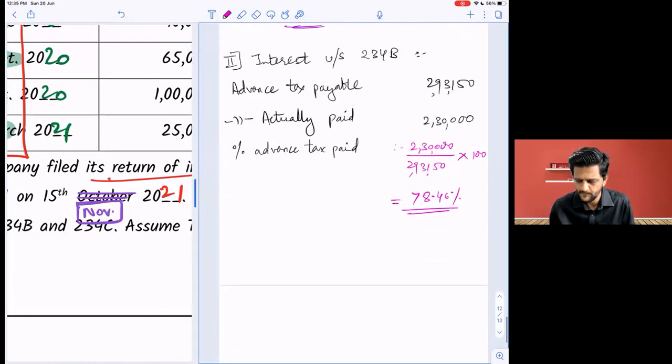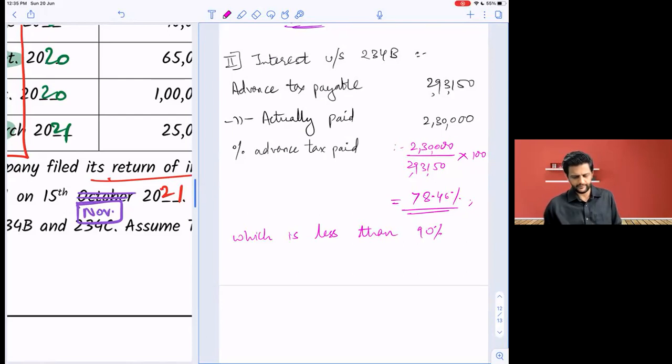Which is less than 90%. All of you done?